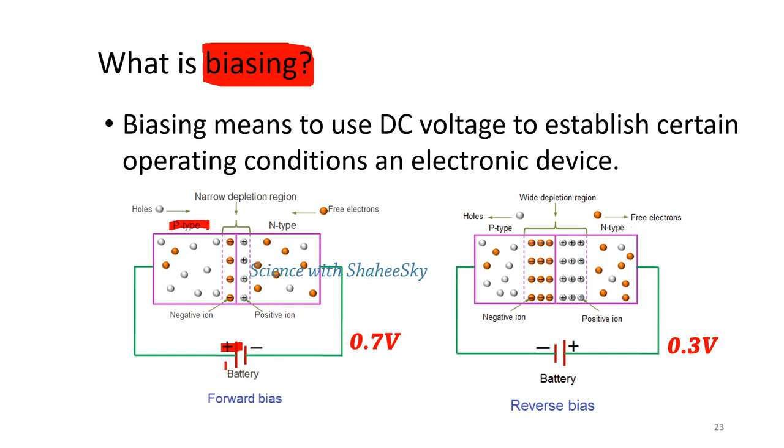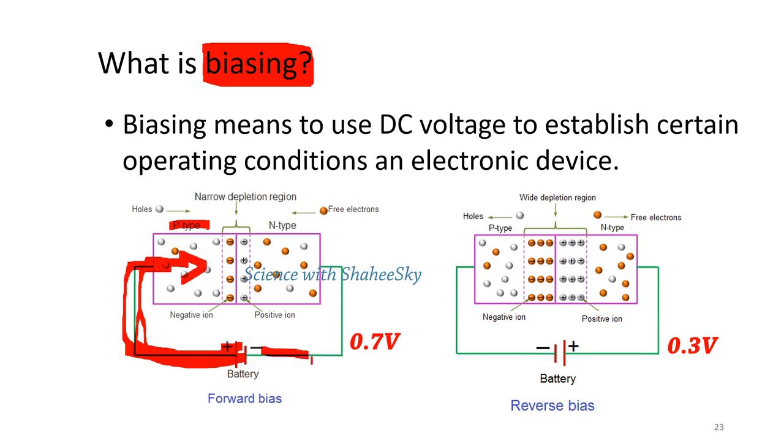Positive and positive repel each other, so the charges are pushed in this way, and the negative electrons are pushed this way.